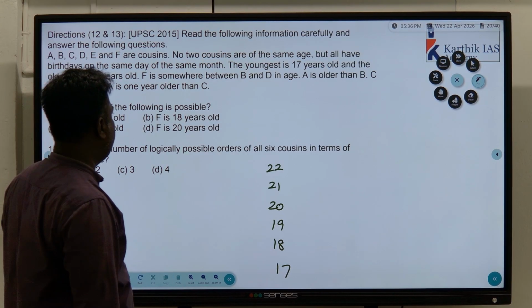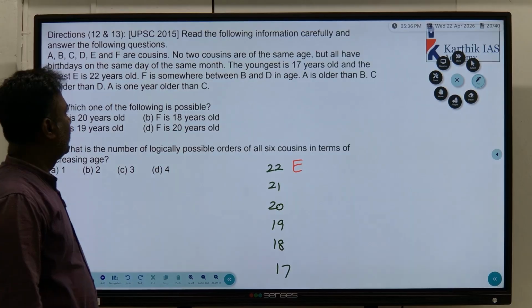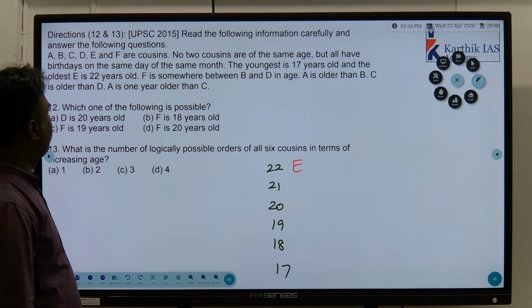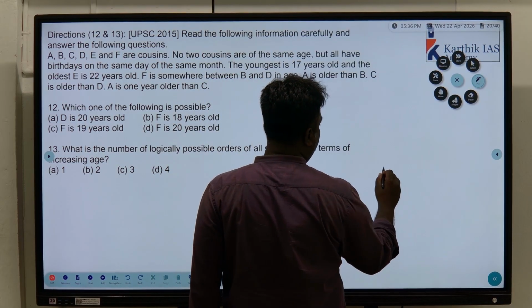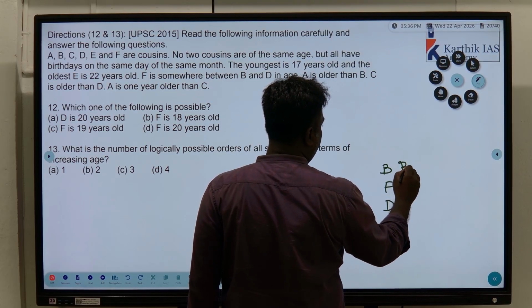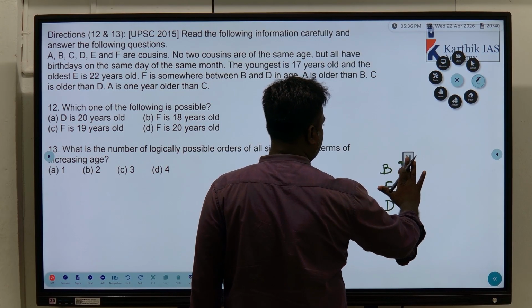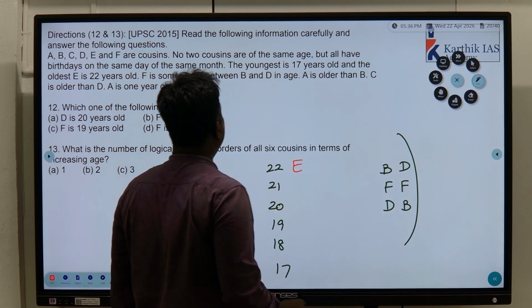And the eldest E is 22 years old. F is somewhere between B and D. It may be like this or it may be like this. That we don't know.